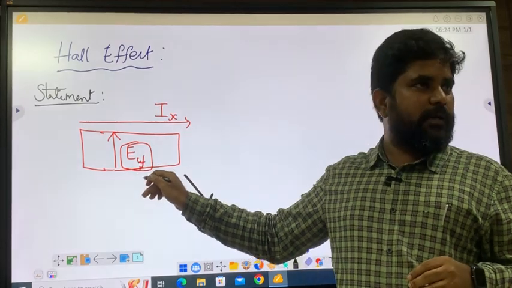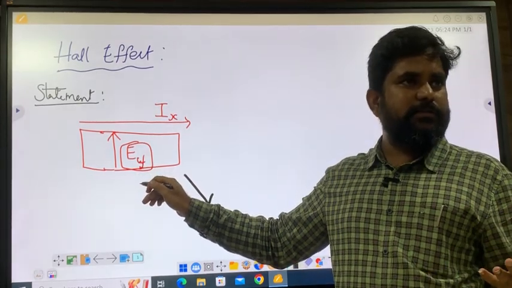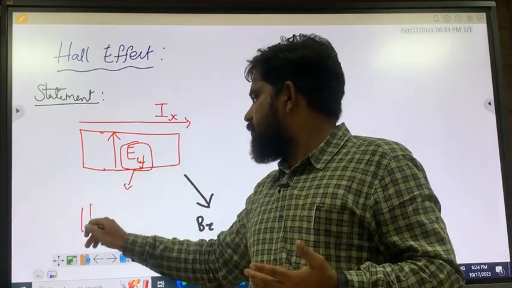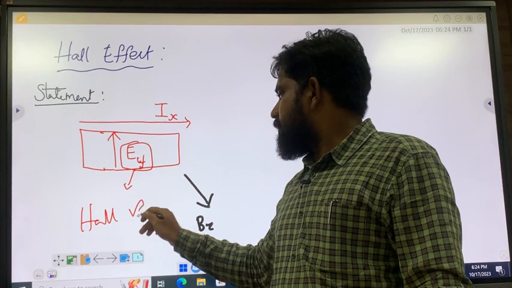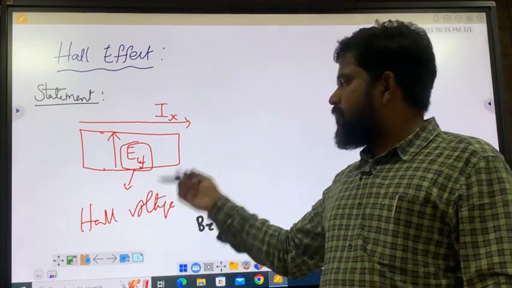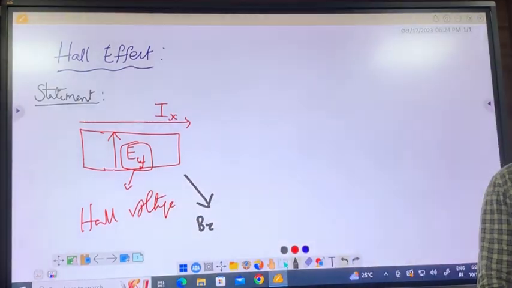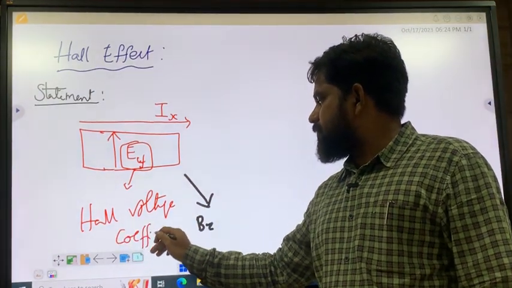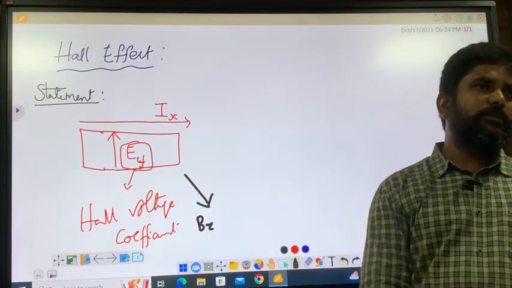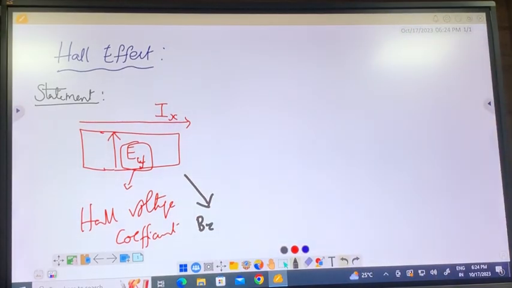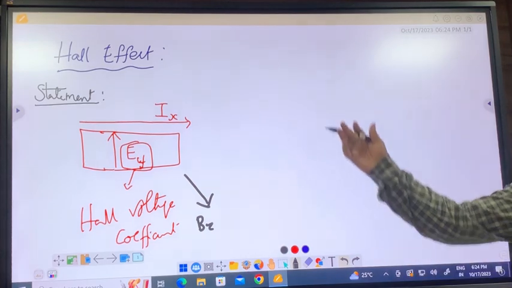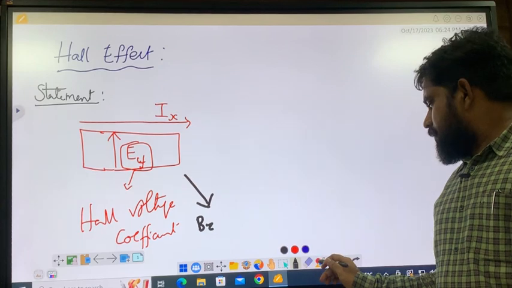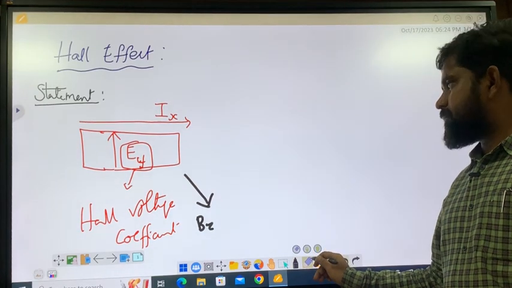You are getting a voltage. This is discovered by Hall, so we say that this voltage is nothing but Hall voltage. So derive the expression for Hall voltage, and from this Hall voltage we also get the Hall coefficient. So derive expression for Hall voltage and Hall coefficient, that is how the question will be, right? Define Hall effect, derive expression for Hall voltage. So now we will derive the expression.